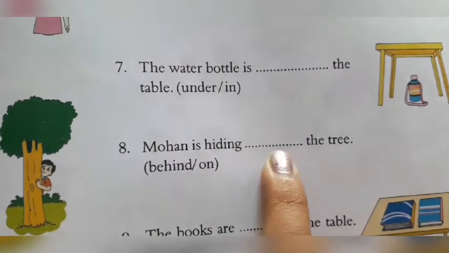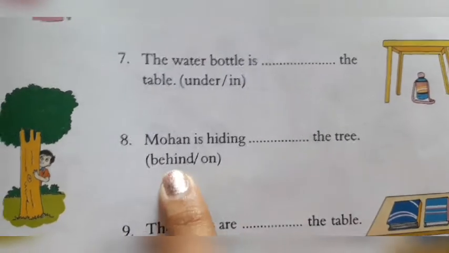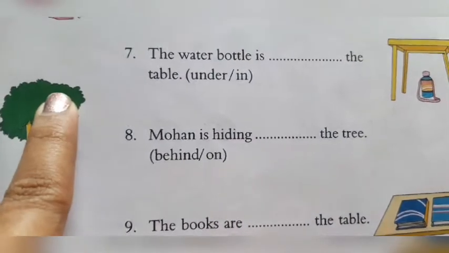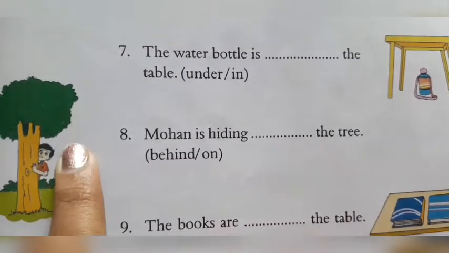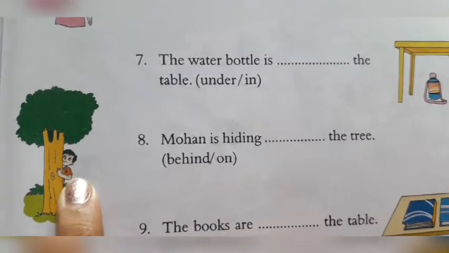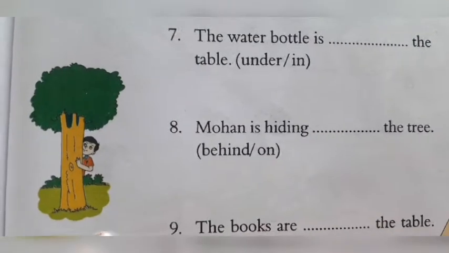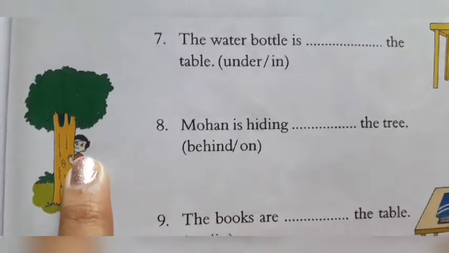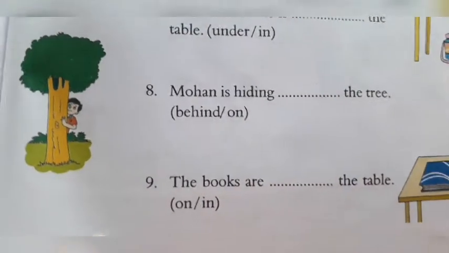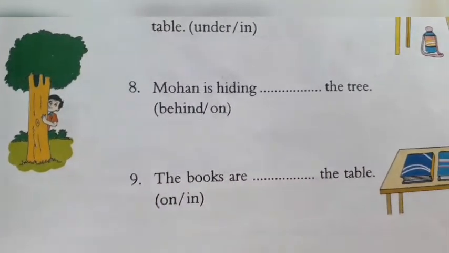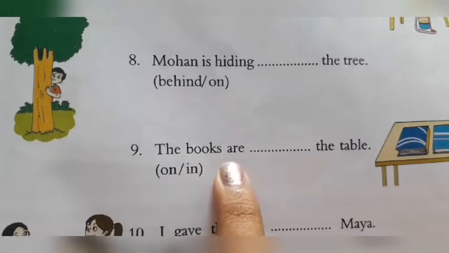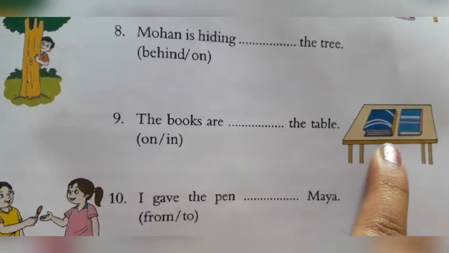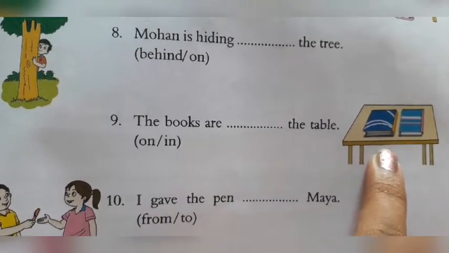Mohan is hiding blank the tree. Behind the tree or on the tree. On the tree means here. And behind the tree means at the back of the tree. As you can see in the picture, the boy is hiding behind the tree, right? He is at the back of the tree. Behind matlab पीछे. The books are blank the table. As you can see in the picture, the books are on the surface of the table.